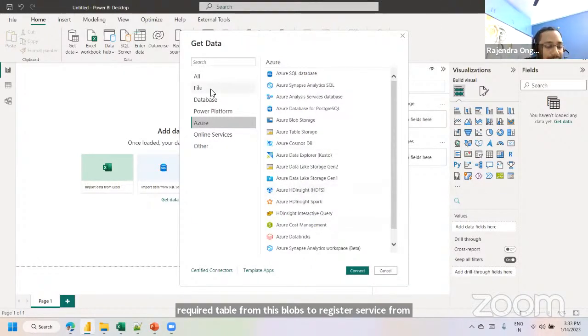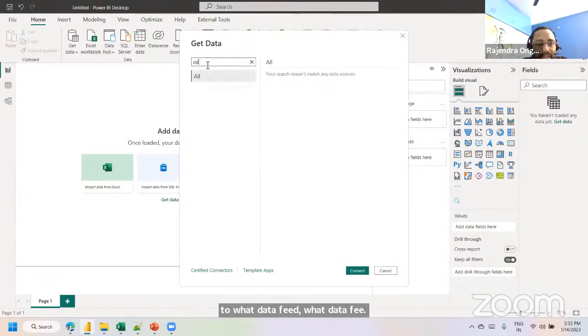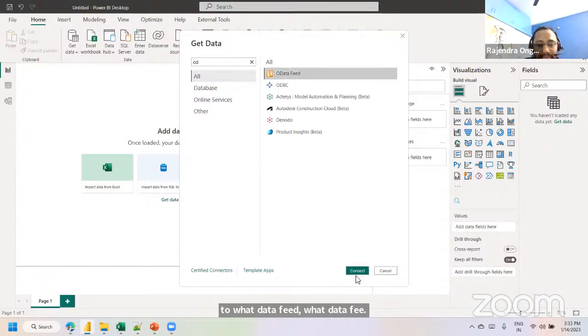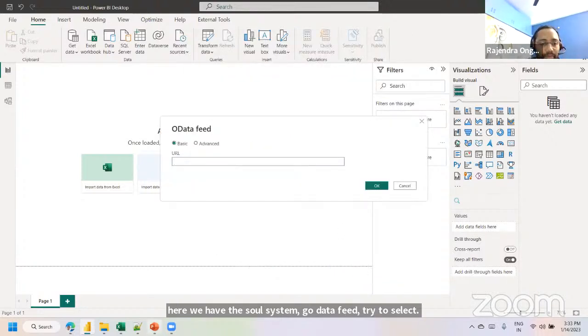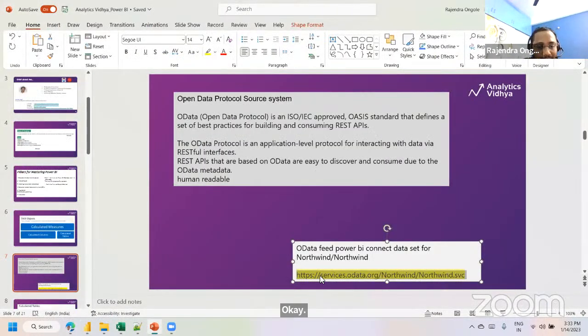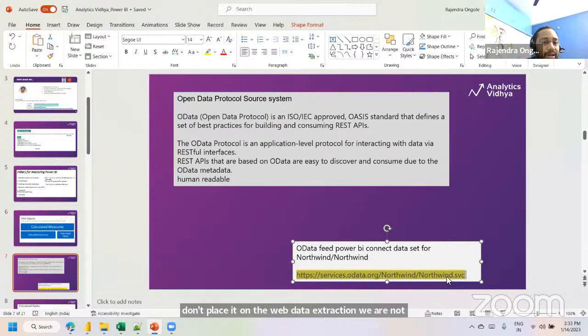So here I'm going to share the link related to the OData feed. So here we have the source system, OData feed. Try to select connect. It looks like a URL, but don't place it in the web data extraction. We are not extracting the data from a website. It is an open data protocol where we can start working, and it is also human readable. It just looks like a table. It is a kind of database that is free to use and cost effective. On top of it, we can extract.